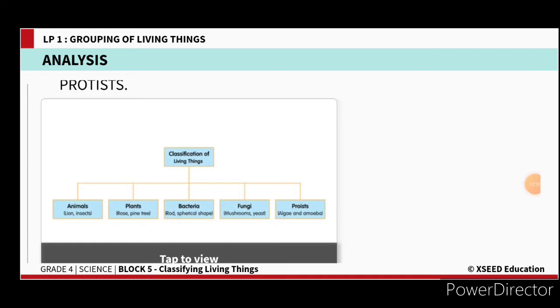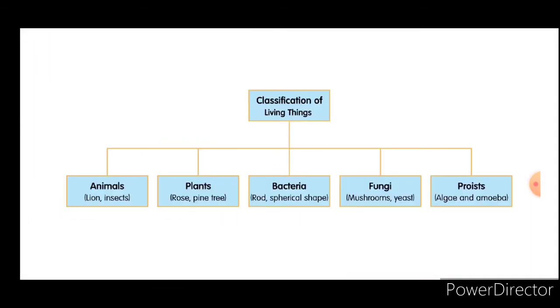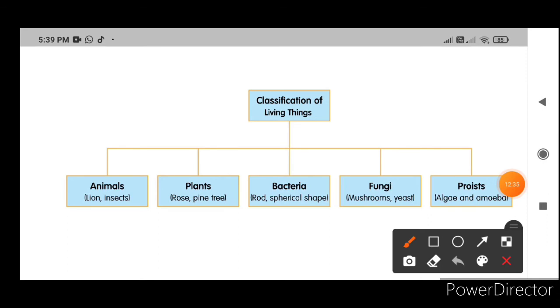So this image shows how these organisms are differentiated, how the living things are classified. So the first one, animals, as you know, and some examples, and the plants and some examples, and bacteria, which I just showed you, they cannot be seen with the naked eyes, and fungi like mushroom and yeast, they grow on dead and decayed parts, and they can be seen with our eyes. And protista, for example algae and amoeba.